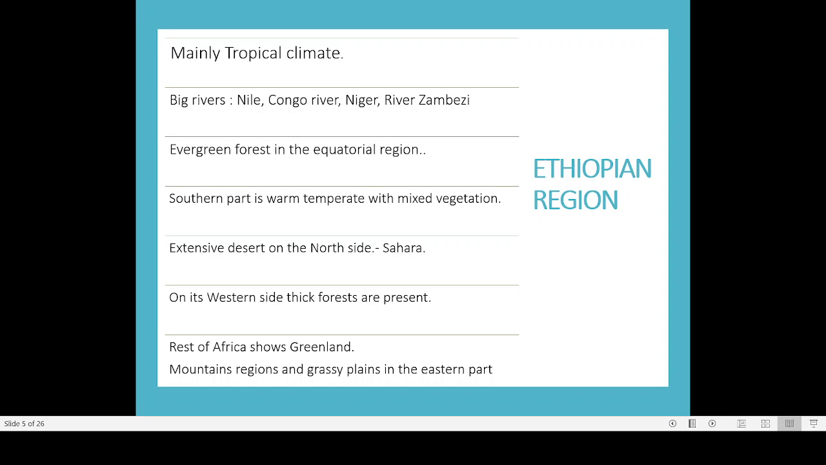So these are the physical features, and we should have a clear idea. You only need to mention these points. But if you are studying the points simply by heart, you won't understand what it actually means.